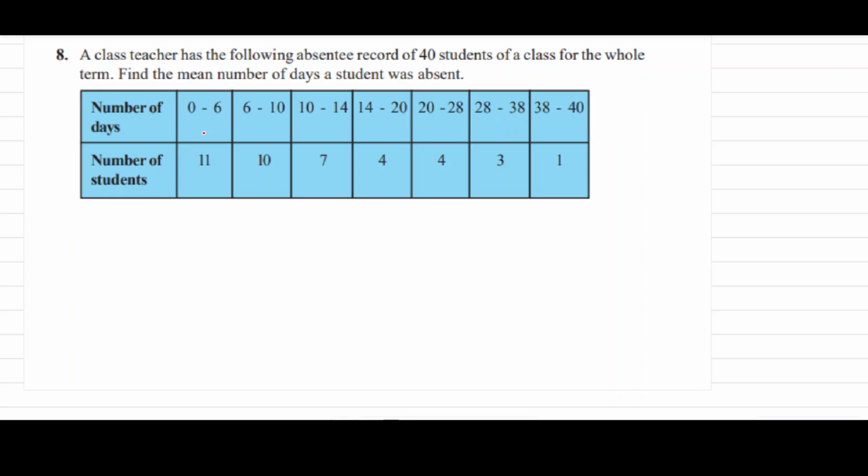Now here this is a continuous class interval, so we should choose the mid value, that means we are finding the value of xi. So here we will write xi, and the first value of xi will be 3, because this is the mid value. For 6 to 10, the value will be 8. Now 10 to 14, that will be 12. Now 14 to 20, that will be 17.